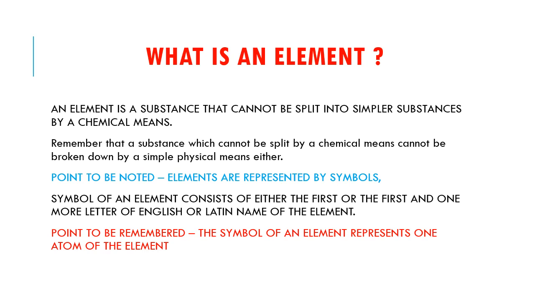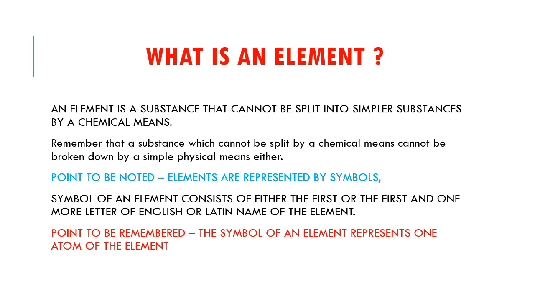Children, now we will know what is an element. An element is a substance that cannot be split into simpler substances by chemical means.